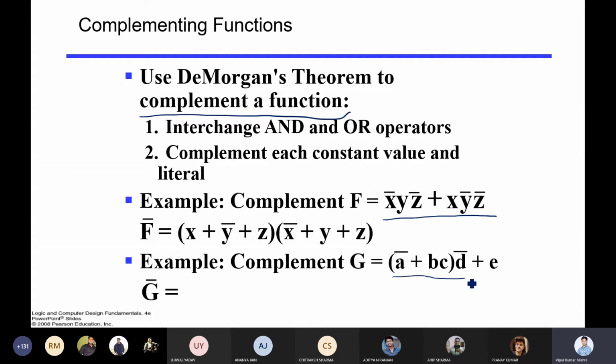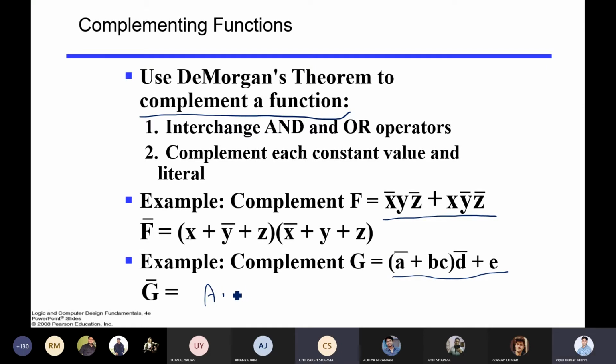So suppose you have this function. Now I want to apply De Morgan's law here. So what will be G bar? Can anyone tell me? What will be G bar? These are the dots that we are making, and at the end we'll connect all the dots, and then you'll understand the importance of the individual dots. So what will be the complement of this G? Sir, A dot B bar plus C bar plus D bar dot E bar.